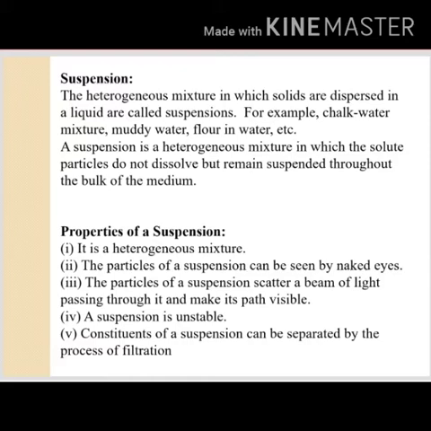Third, the particles of a suspension scatter a beam of light passing through it and make its path visible. Fourth, a suspension is unstable. Fifth, the constituents of a suspension can be separated by the process of filtration.